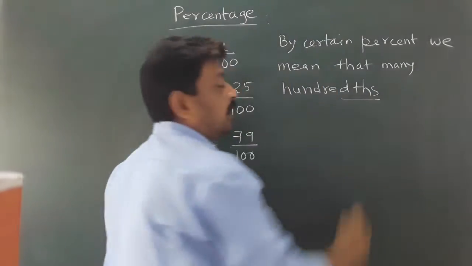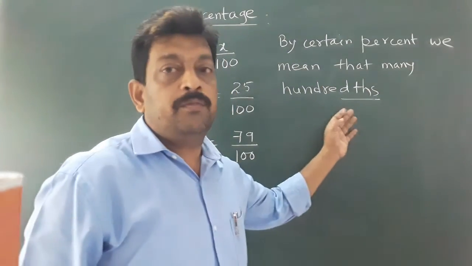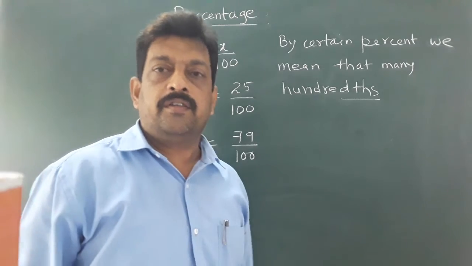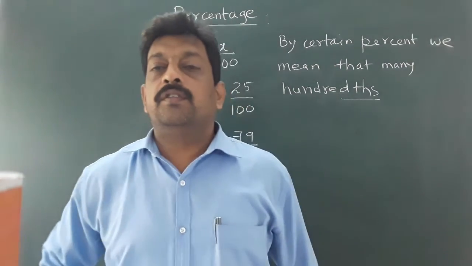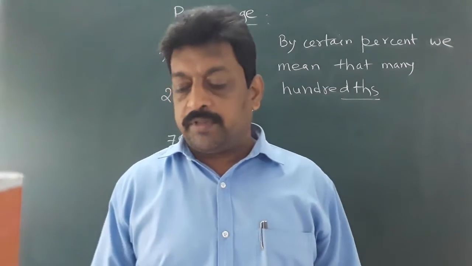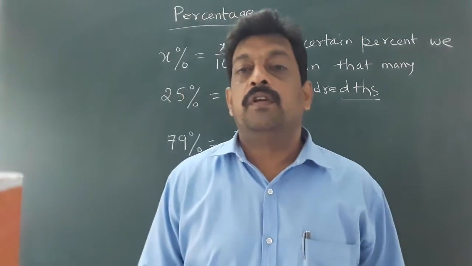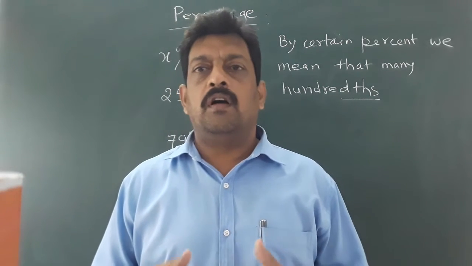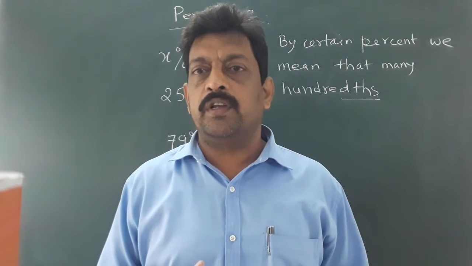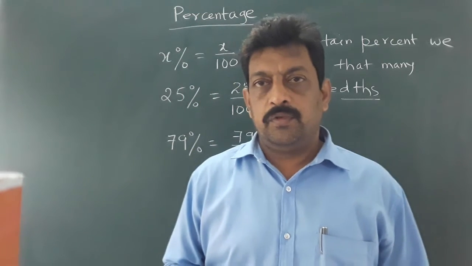Remember this, hundreds here means divided by 100. Understood? Okay, so this word percentage, we generally come across in our school life. People used to say, how many percent marks you have got in maths.